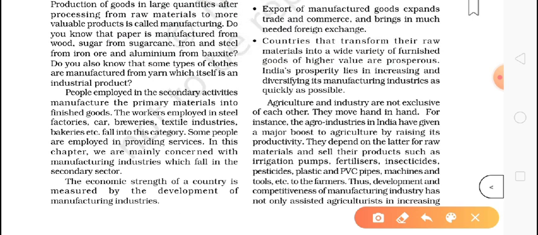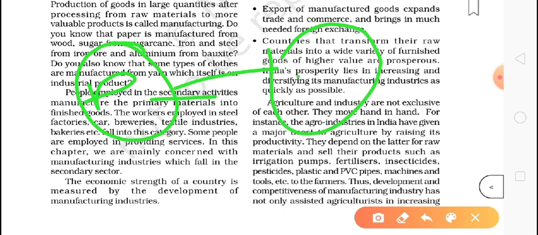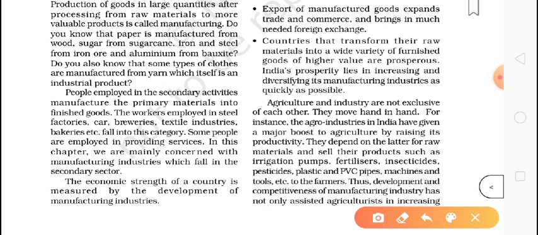So people employed in the secondary activity, secondary means the manufacturing activity, convert primary materials into finished goods. It means the products of the primary sector are converted in the manufacturing sector, like sugar cane converted into sugar, tea converted into tea leaves, and we can take many examples like this, cotton to textile. So like this.